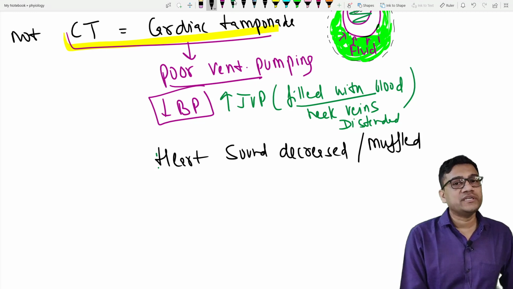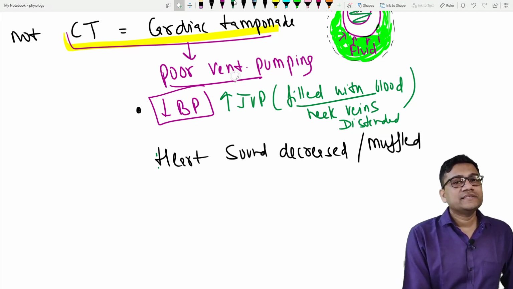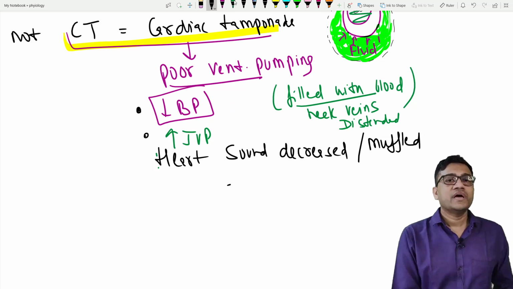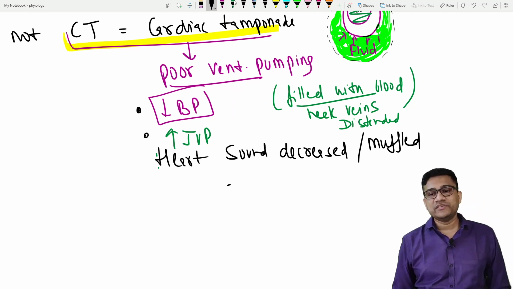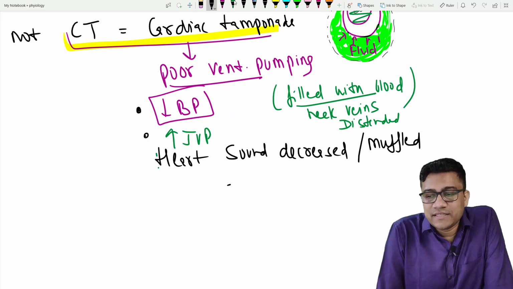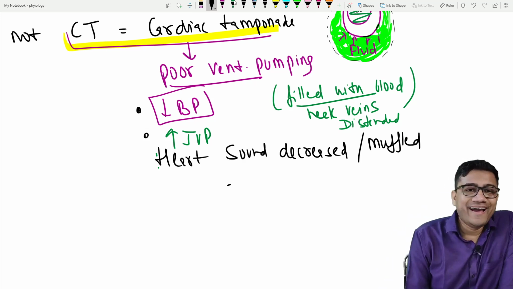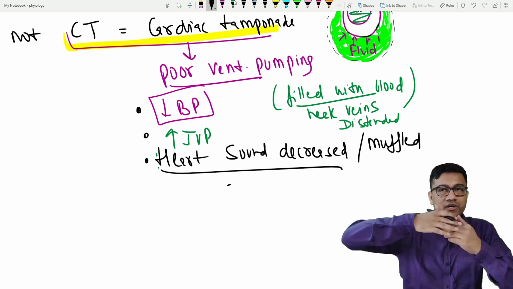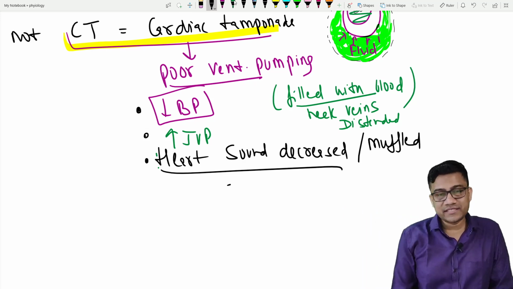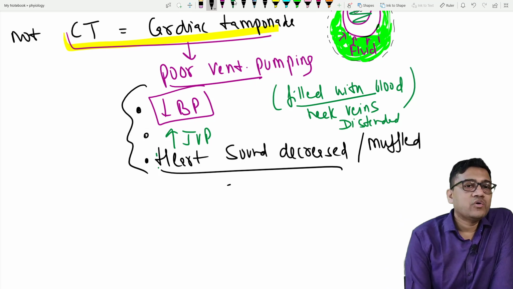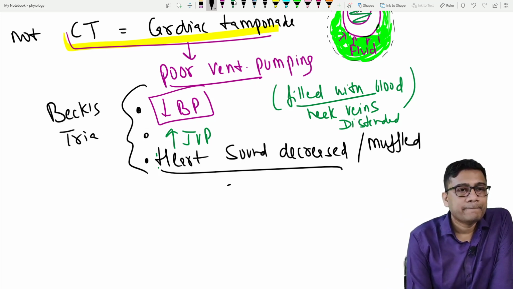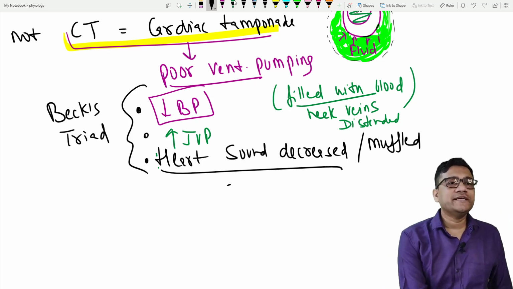So heart sounds decrease. So there is a decrease in the BP because of too much pressure. Clear? There is an increase in the JVP, and heart sounds are reduced because of too much pressure. These three things are called Beck's triad. Beck's triad is seen in cardiac tamponade.